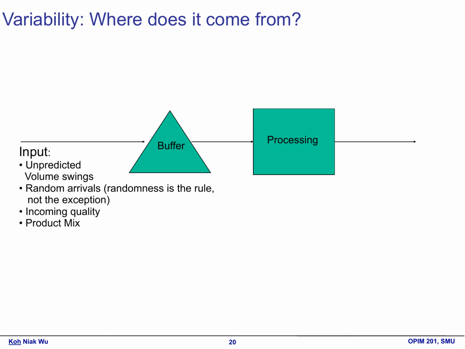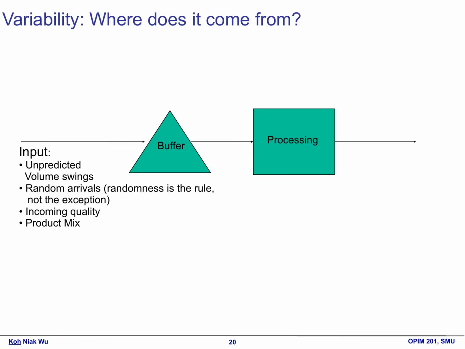For inputs, there are a few sources of variability. 1. Unpredicted events. Sometimes, unexpected events occur. These can disrupt normal operations and lead to variability. 2. Volume swings. Demand for products can change suddenly. This fluctuation can create challenges in meeting customer needs. 3. Random arrivals. Customers or materials may arrive at random times. This randomness is often the norm, not the exception.